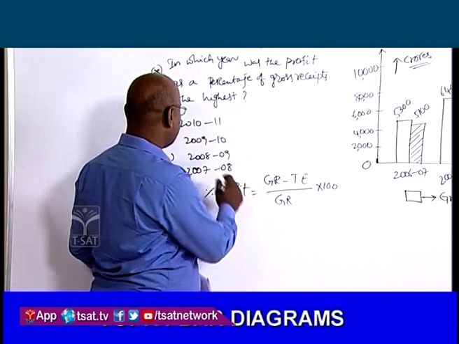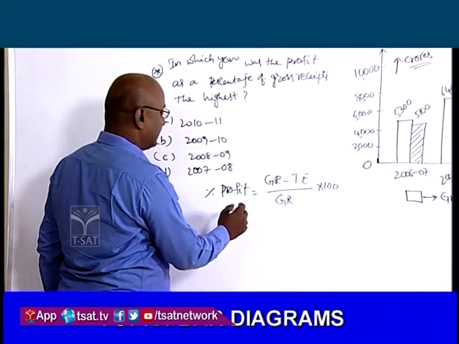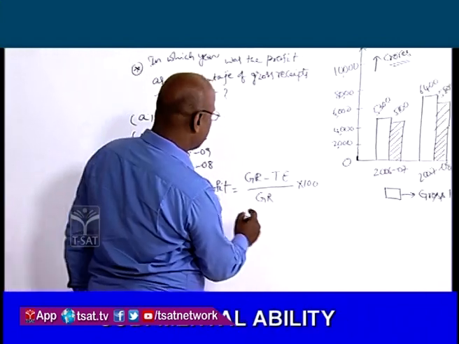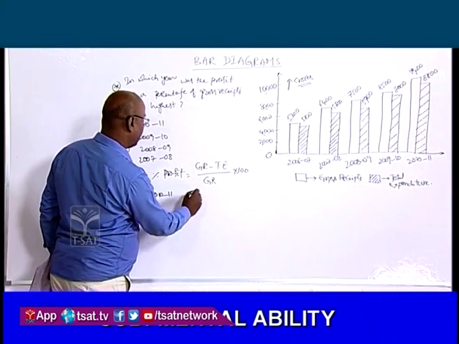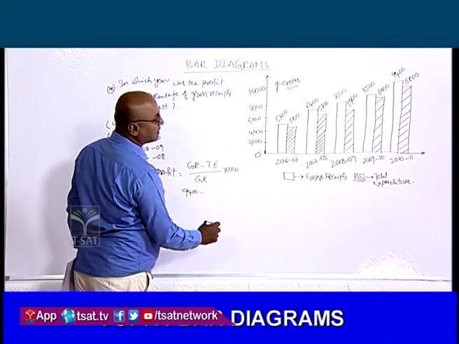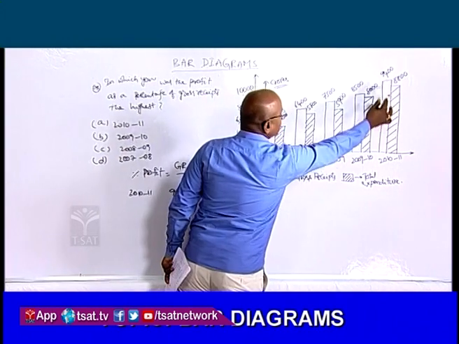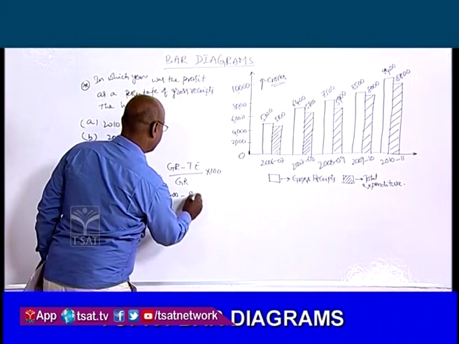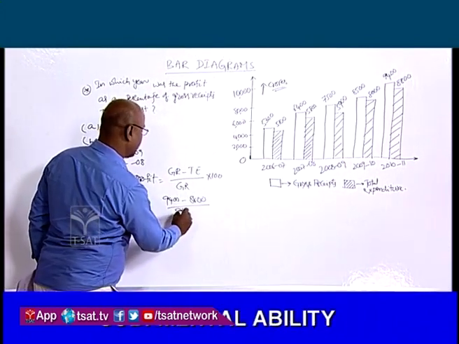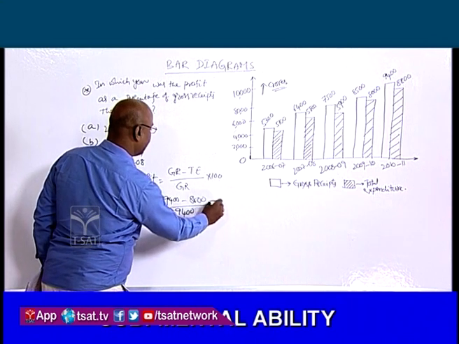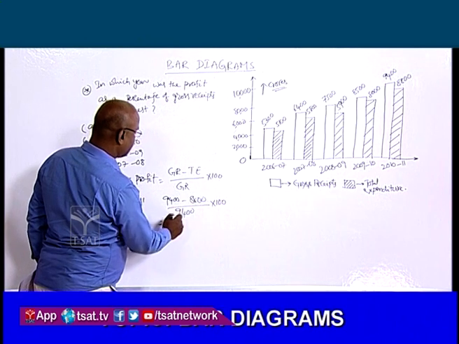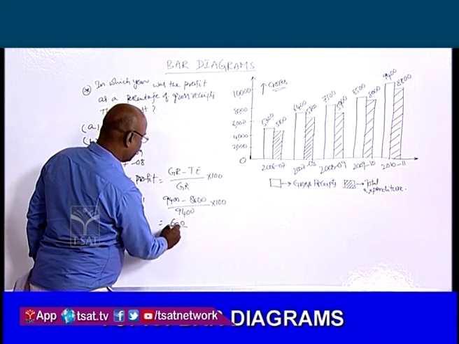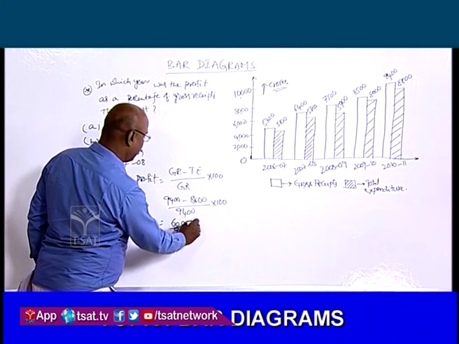సో గ్రాస్ రిసీప్ట్స్ ఇన్ ద ఇయర్ 2010-11 దట్ ఈస్ ఈక్వల్ టు 9,400. In 2010-11, 9,400 minus total expenditure is 8,800 by gross receipts 9,400 into 100, that is equal to 94 minus 88, that is 600 by 9,400 into 100.